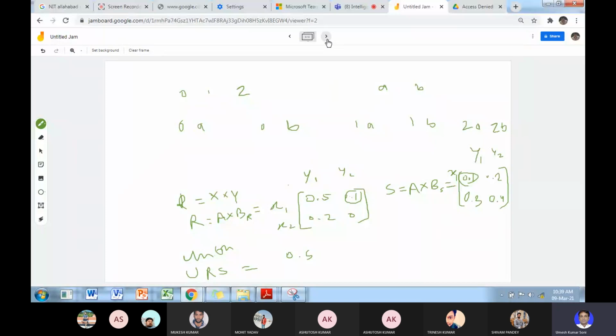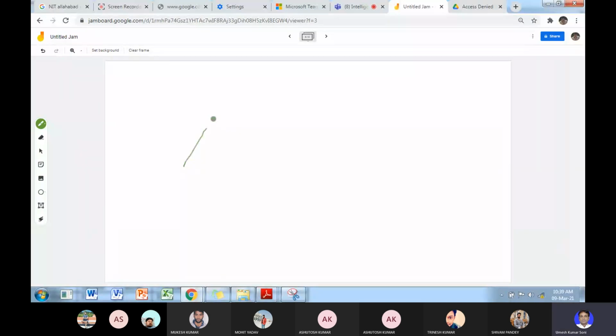Suppose this is the membership grade, this is R, and suppose this is S. This is the X and Y relationship, this is mu R(x,y) and this is mu S(x,y) at any point.